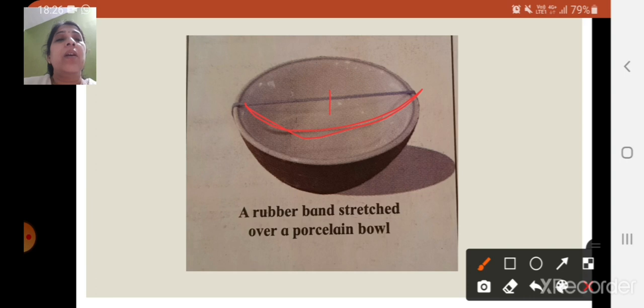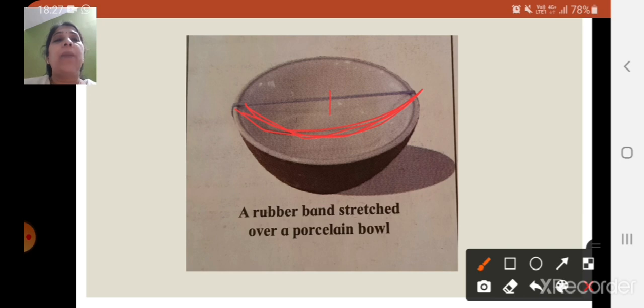So children, as I told you, when you stretch a rubber band, you will see a curved position over here, the shadow you will see.